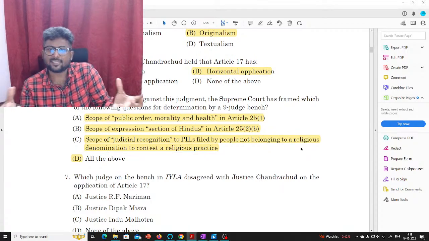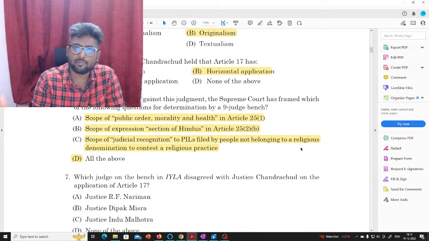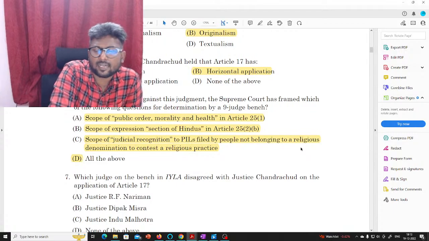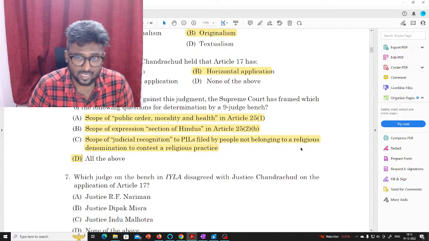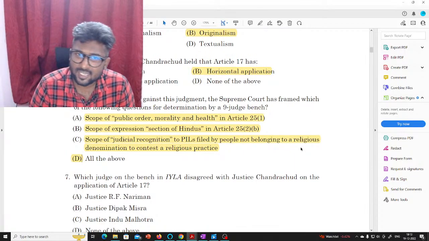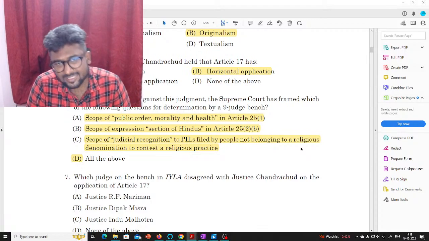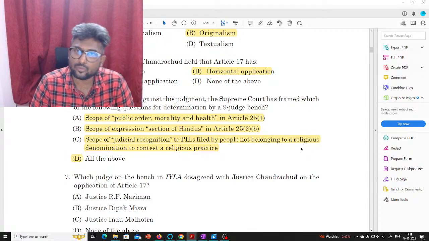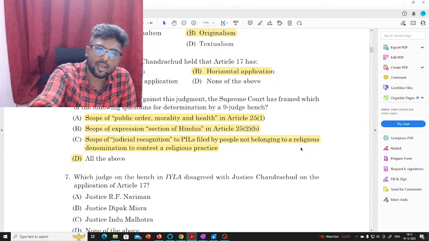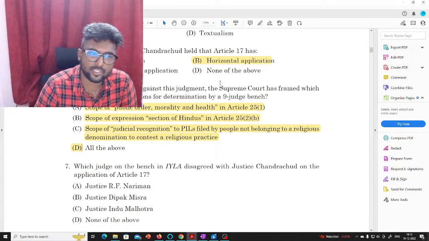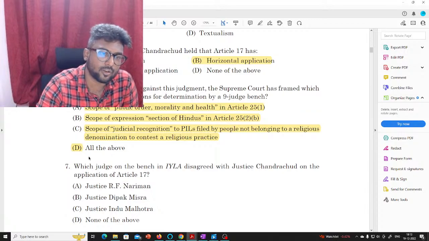Even many women of the Hindu fold said that they do not agree with the judgment of the Supreme Court. They felt that this is entering into the private religious sphere. In fact, some of them said that the petitioners to the case were not Hindus or were atheists, etc. So that might be the reason why the Supreme Court has framed these questions. So the answer for this question is D, all of the above.